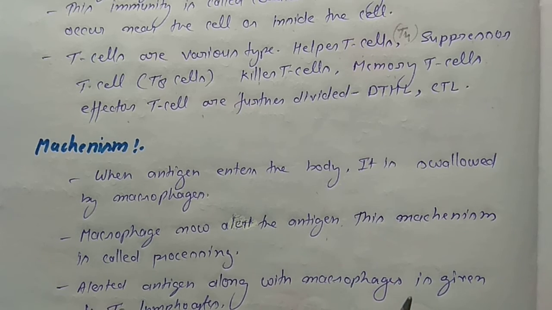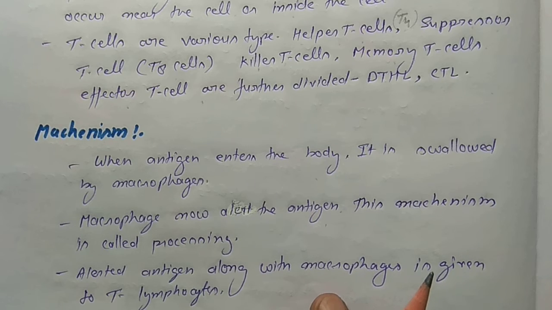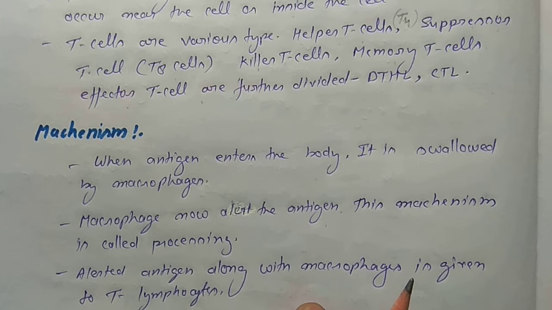The alerted antigen, along with the macrophage cells, is given to the T lymphocyte.